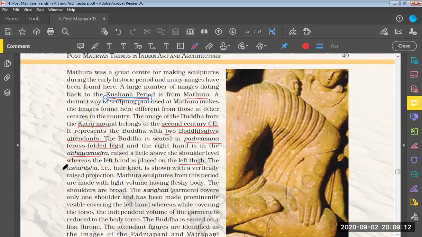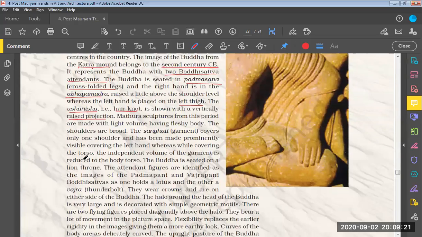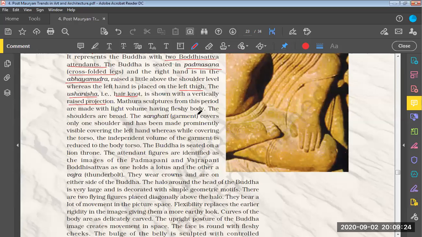The Ushnisha, that is hair knot, is shown with vertical raised projections. Mathura sculptures from this period are made with a light volume, heavy fleshy body. The shoulders are broad. The sangati, that is garment, covers only one shoulder and has been made prominently visible, covering the left hand while covering the torso. The independent volume of the garment is reduced to the body torso. The Buddha is seated on a lion throne.